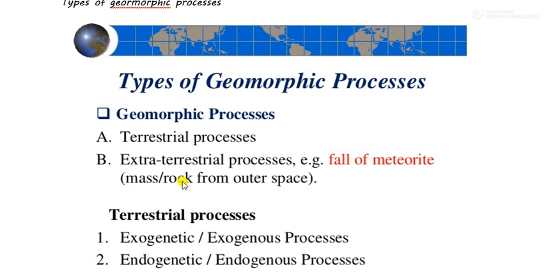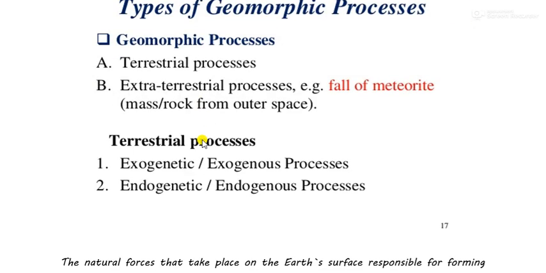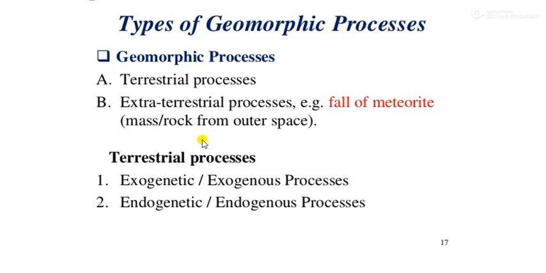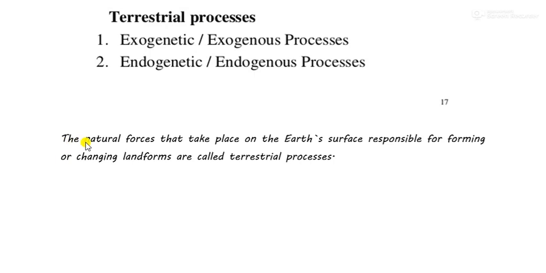So it means that what will be terrestrial process? The landforms which are formed by the process of earth, by the natural forces which take place on the earth's surface. That is called terrestrial process. All the natural forces, all the heat, the gravity, the rotation of the earth, by all these forces, the landforms which are formed are called terrestrial geomorphic process. Okay, you can copy this down.